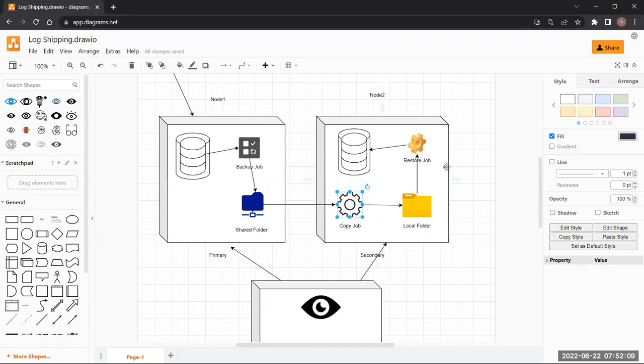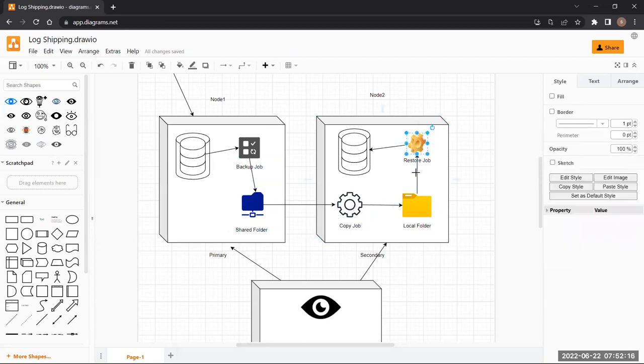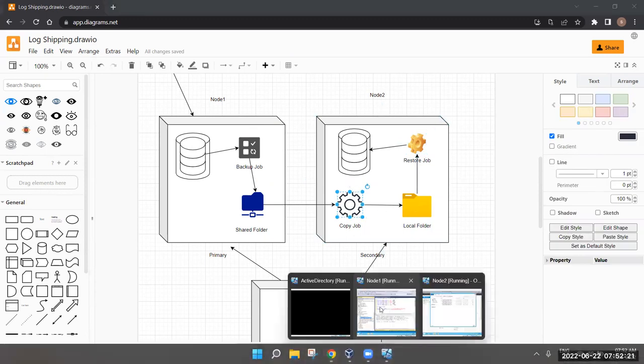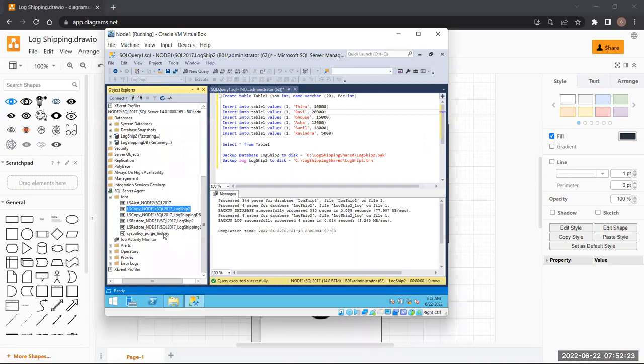How many jobs do we need to have here in node 2? Two jobs, right? One is the copy job, another is the restore job. So one job we found, the copy job is there. Let's see if we have the restore job or not. Okay, there is one more job of log shipping. It says LS restore node 1, which basically means it is the log shipping restore job from node 1. This is the server name. What is the database name? It says underscore logship 2. So we have two names here. So you created three jobs.